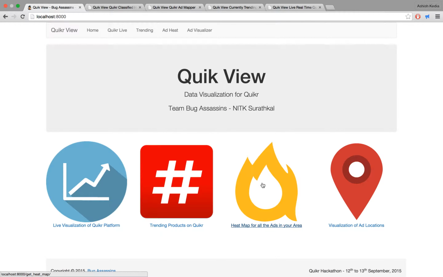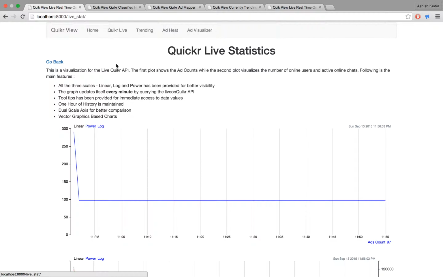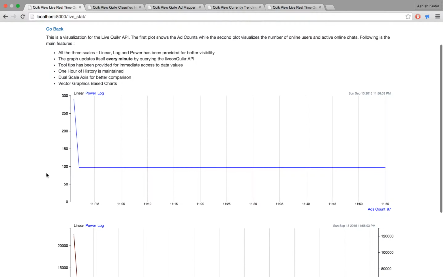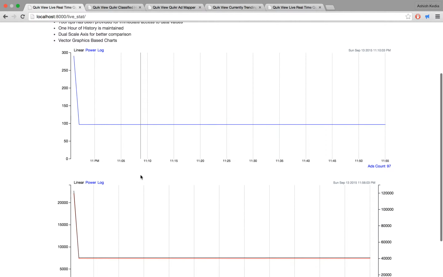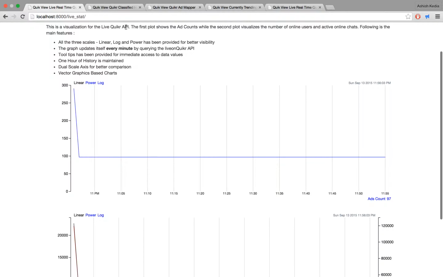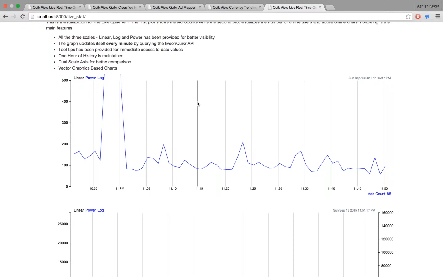Hello, so now we will see the live visualization of the Quicker platform. This is a live visualization for the Quicker platform. It takes data from the live on Quicker API and plots the number of ads posted in the last minute, as well as the active chats and online users. The graph updates itself every minute. I've just recorded some sample graphs that I'll show you.